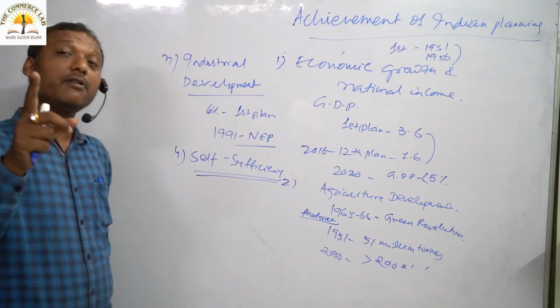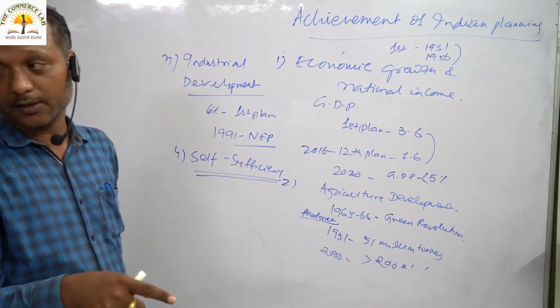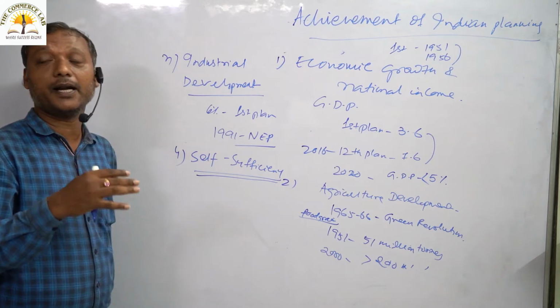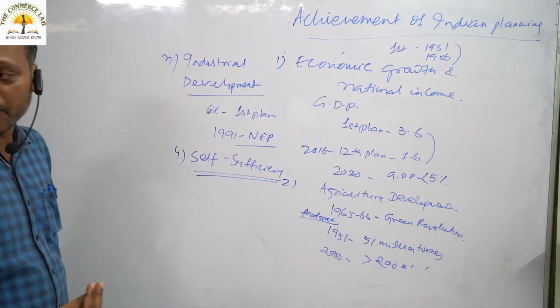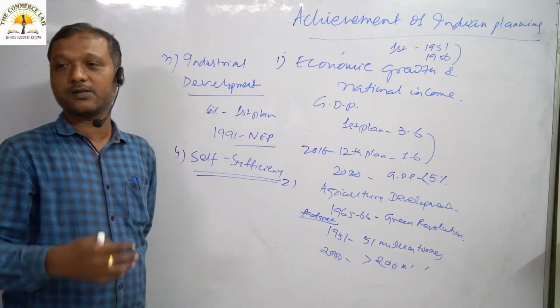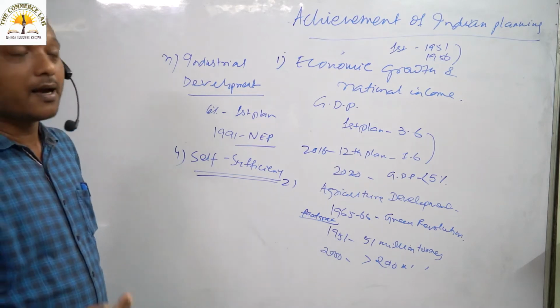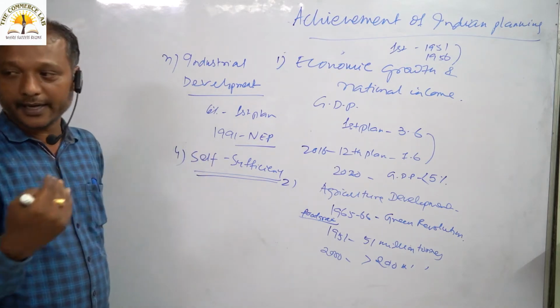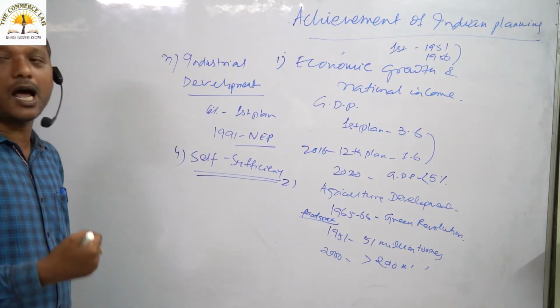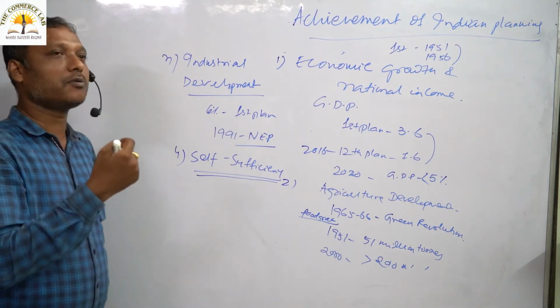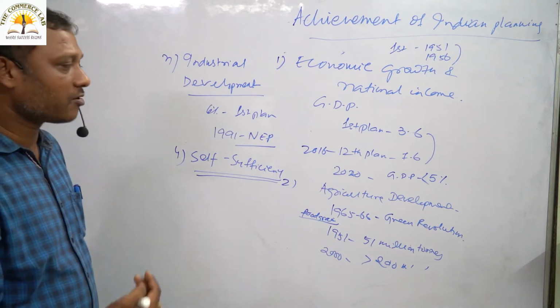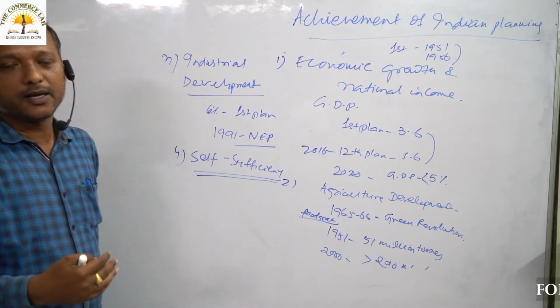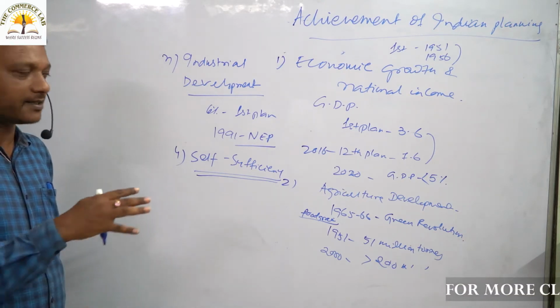Because at the time of independence, we were mainly depending on foreign countries. We were importing raw materials, machines, and capital goods. Sometimes we were also importing some food grain items. But nowadays, we do not have to depend on others so far as food grain is concerned. India is producing for its needs.